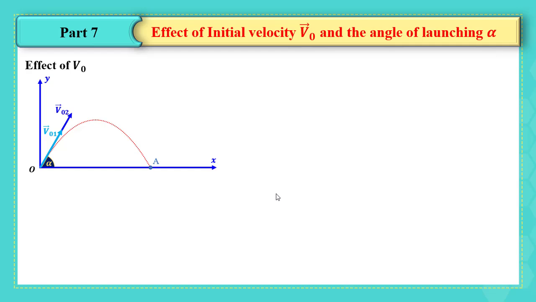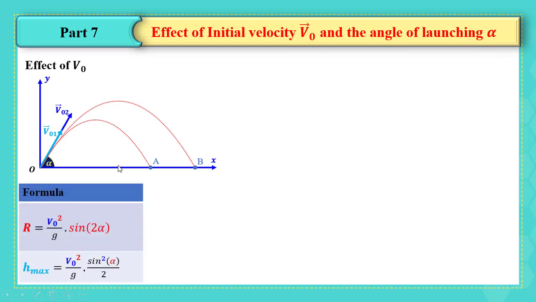Think of it and tell me. If we increase the initial velocity, this particle will reach a point B farther than A. We can see then that the range differs, the maximum height also increases.